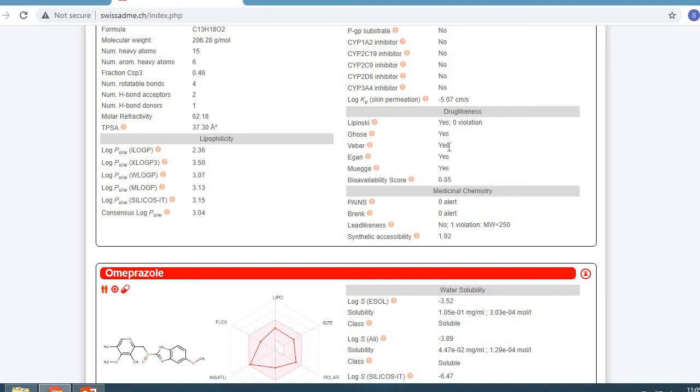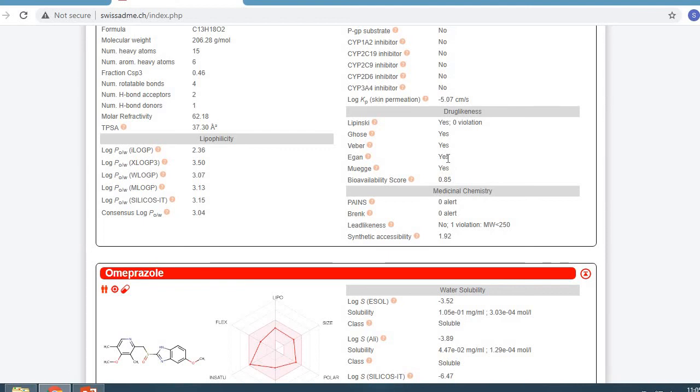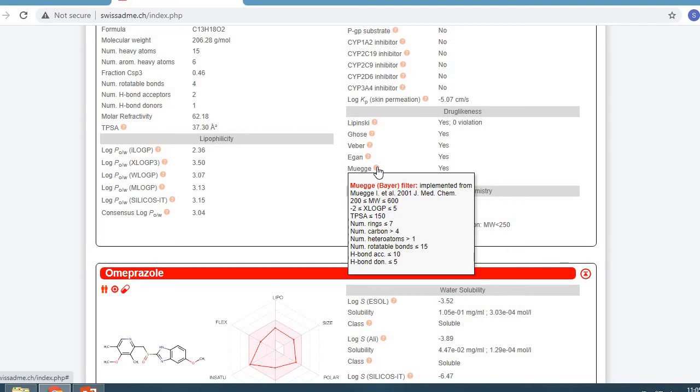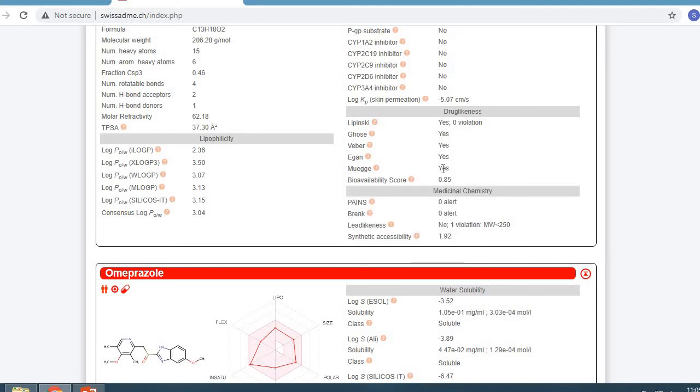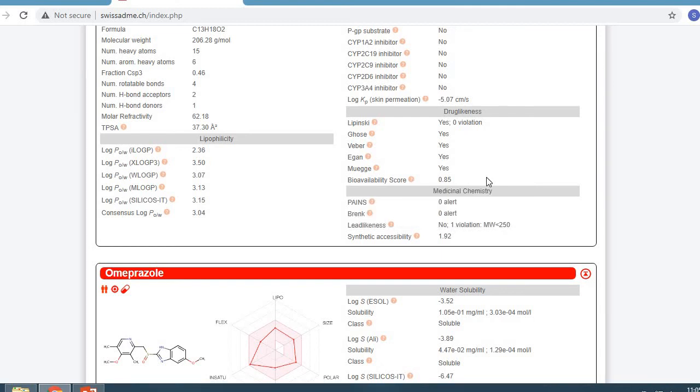It is also yes. Egan also implemented some rules which are given in the box, and according to the Egan rule it is also a drug. According to the Muegge rule, Muegge has given the following properties, and according to Muegge also ibuprofen is a drug. And the Abbott bioavailability score is 0.85. So these are the drug likeness properties of ibuprofen.